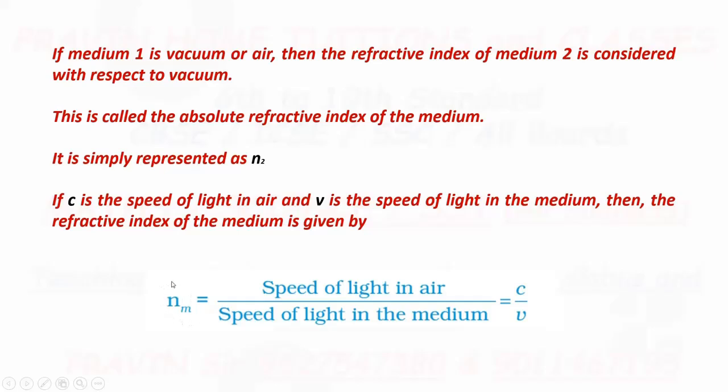We are just mentioning the medium for which we have to find out the refractive index.